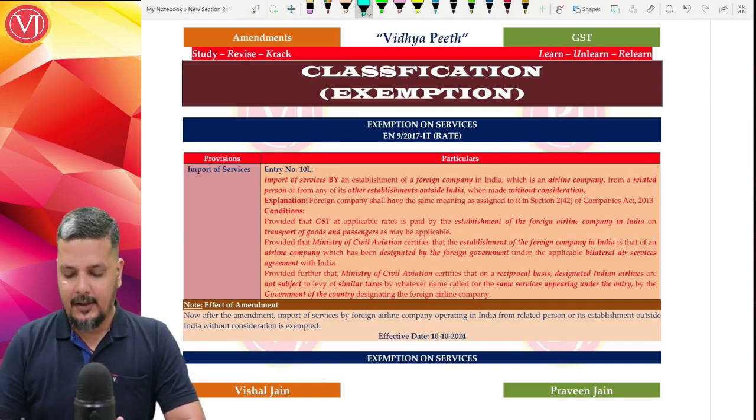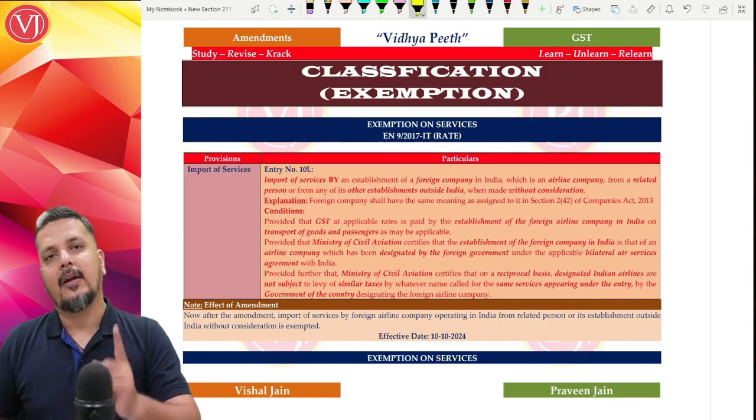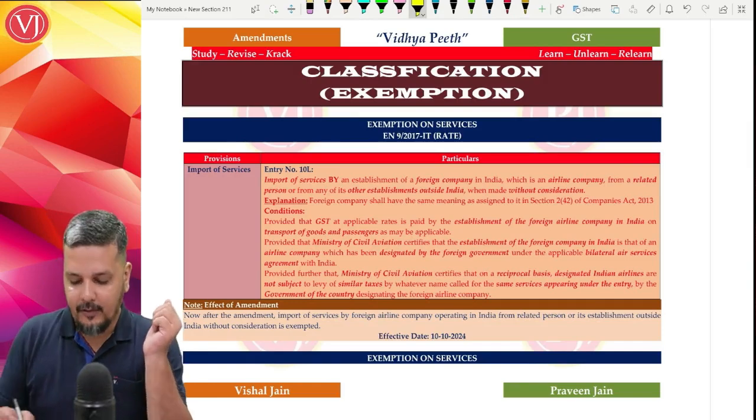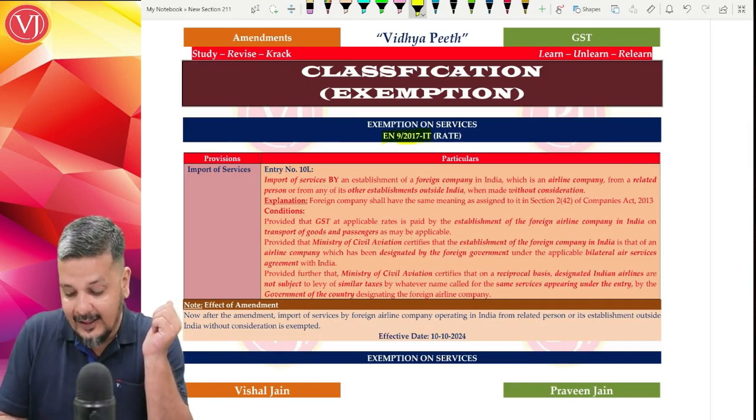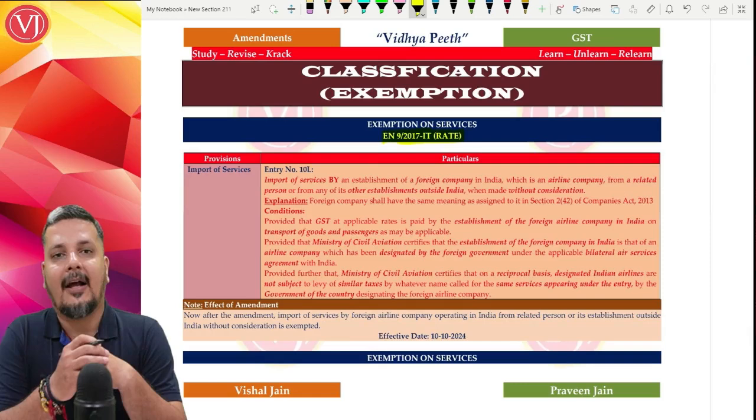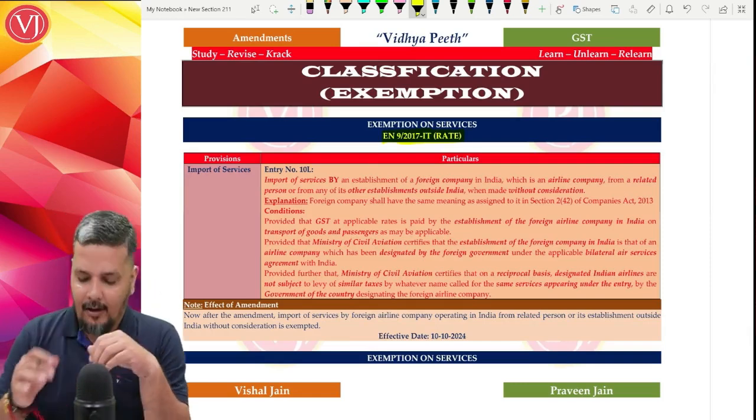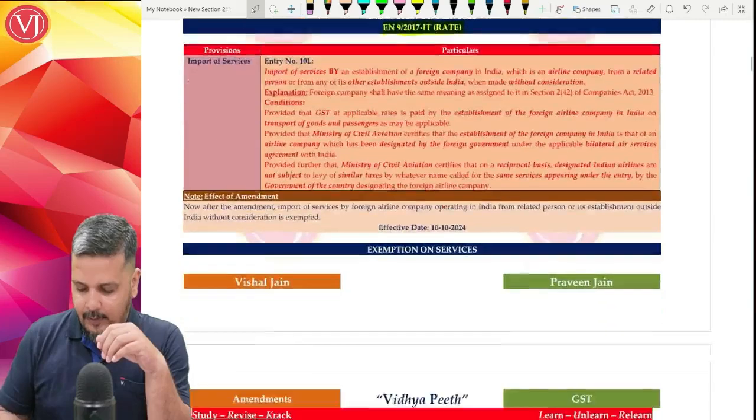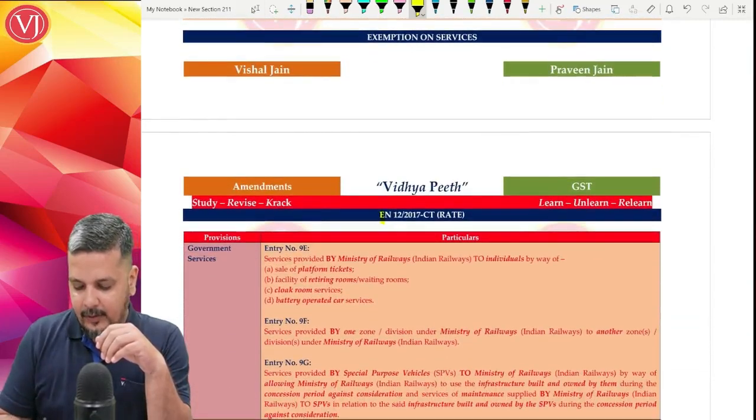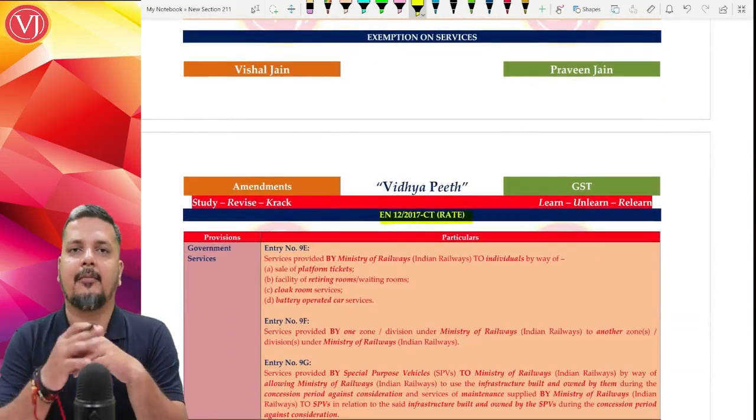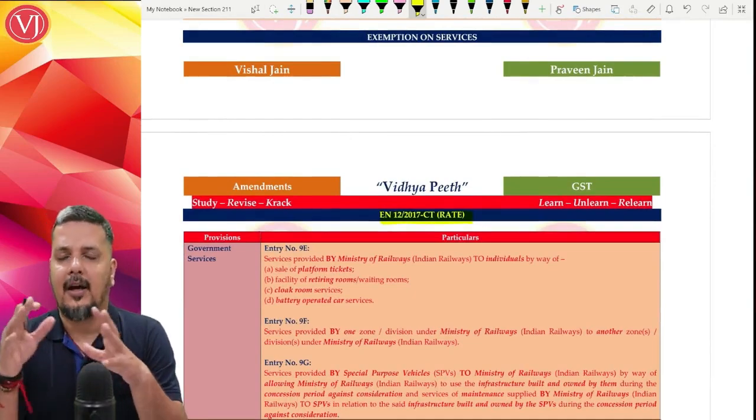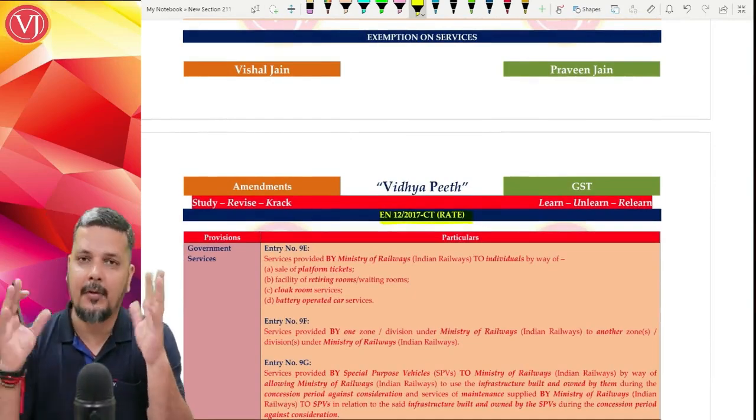The first one in the list is only importation of service related exemption. So therefore the notification you'll find is only 9 bar 2017 IT rate, integrated tax rate, because it is only dealing with interstate supply. All the other amendments are there both in 12 bar 2017 CT rate as well as 9 bar 2017 IT rate. So other amendments are there in both the notification, common for both.